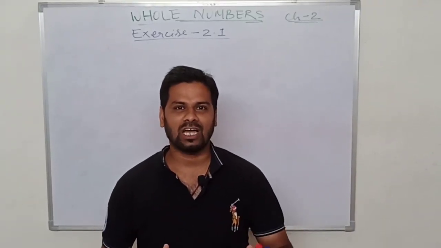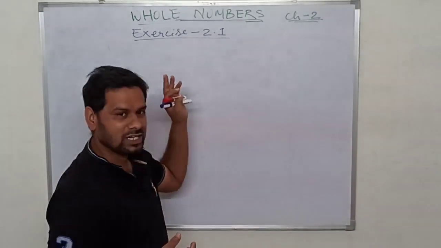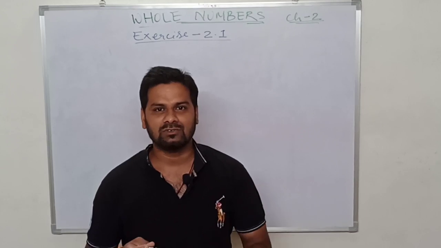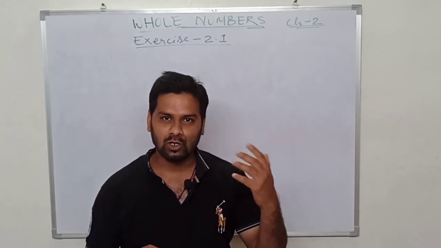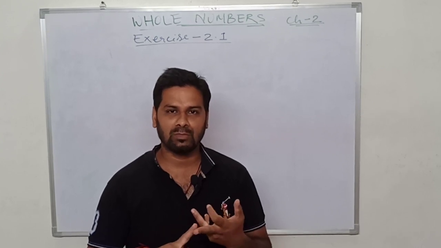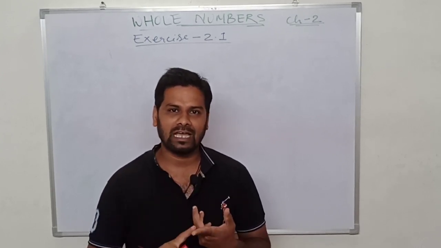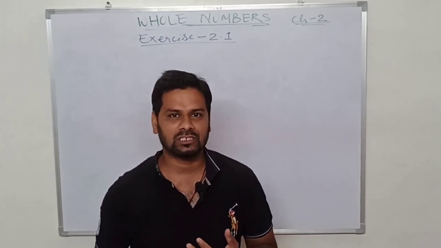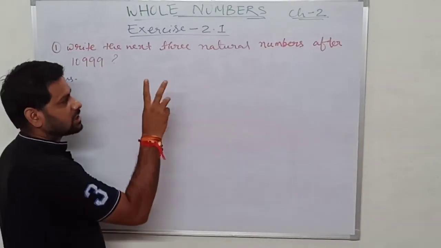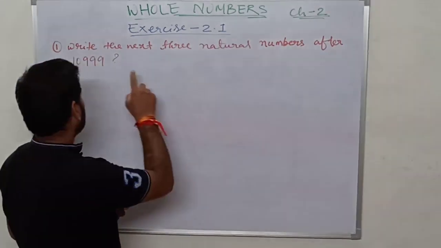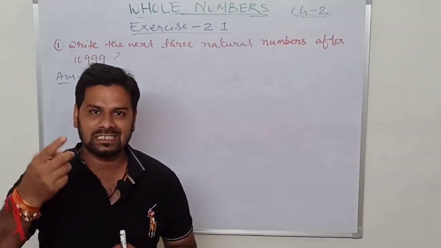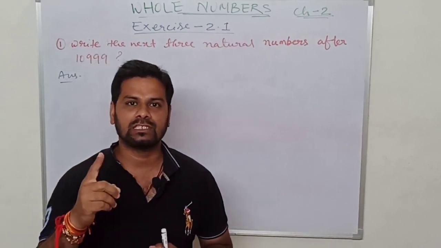Today I am going to start exercise 2.1 of chapter 2, Whole Numbers. In this exercise we are going to use all the things I have taught you in the previous video: the basic things about successor, predecessor, what is a whole number, and the use of the number line for addition, subtraction and multiplication. The first question of the exercise says: write the next three natural numbers after 10999.